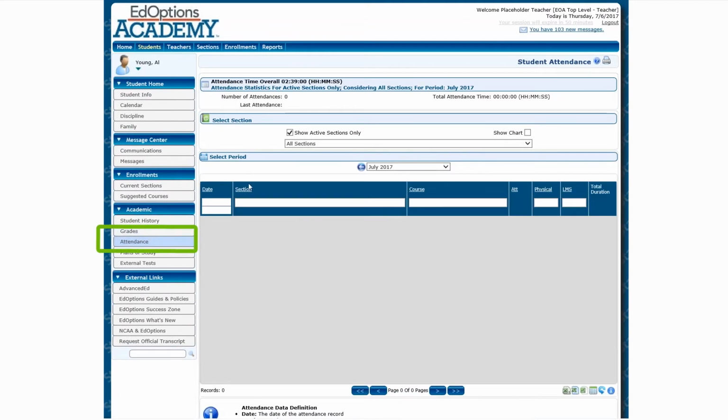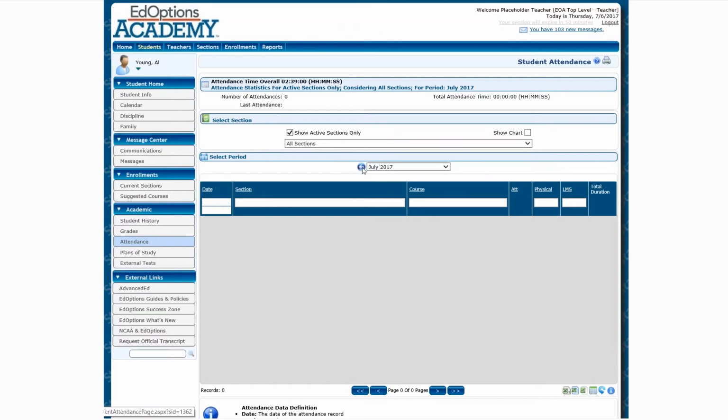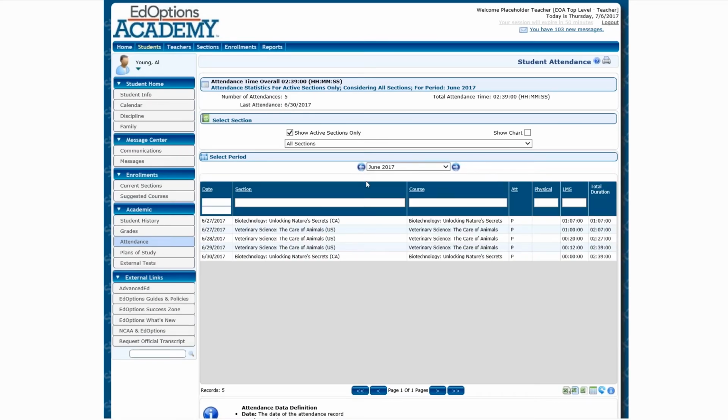On the attendance tab, I can, again, look at this for all sections, or I can filter down to one section at a time, but I'm actually going to look at all sections this time. And there was nothing in July, but if I scroll back to June with this little blue arrow, when I'm looking at June, I can see that there were 5 pieces of activity that happened in the month of June.